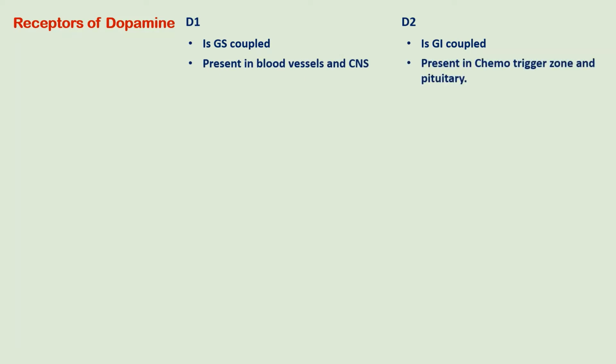Now let's see the dopamine receptors. There are two types of dopamine receptors, D1 and D2. D1 is Gs coupled and D2 is Gi coupled. D1 is seen in the blood vessel and CNS, whereas D2 is seen in the chemoreceptor trigger zone and pituitary. And specifically, D2A is present in the nigrostriatal pathway and D2C is present in the mesolimbic pathway.